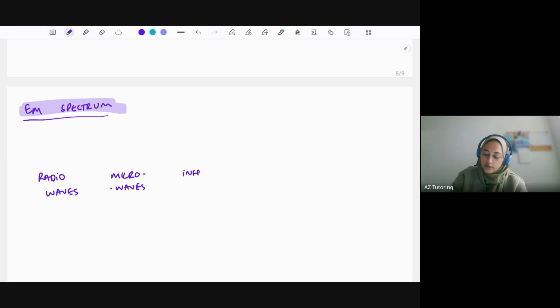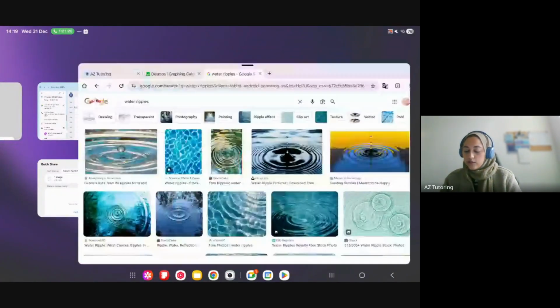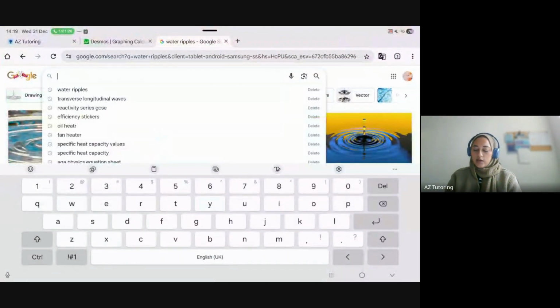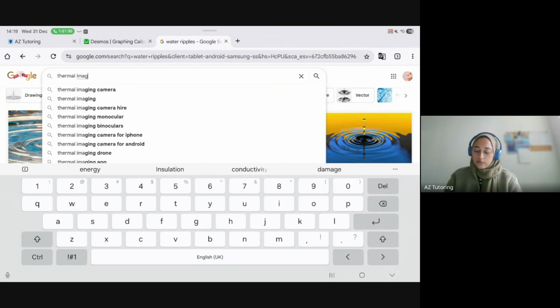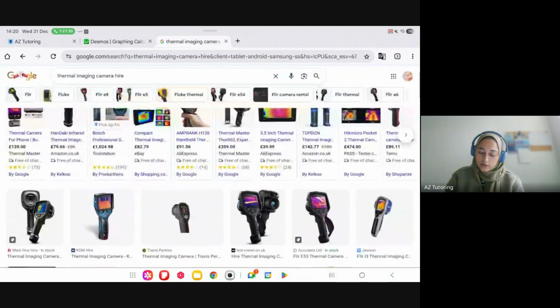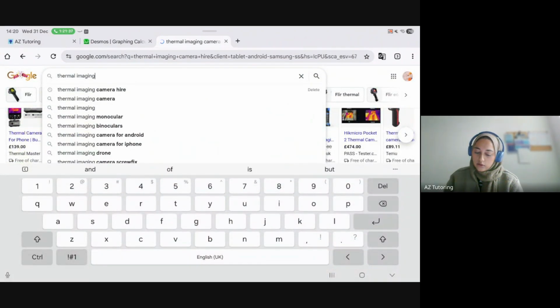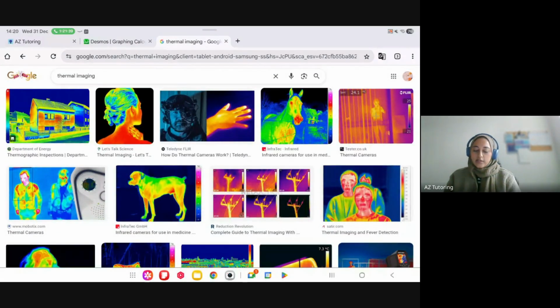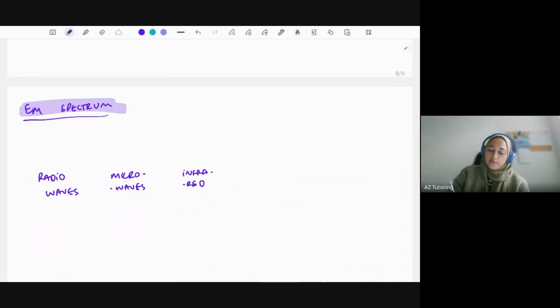After that, we've got infrared. Now, a common infrared example that I think of is thermal imaging. So when police go inside a house and it's dark and they get pictures like this on the camera, I just want to image. So like this is infrared essentially. So the hotter parts will be redder, whereas the colder parts will be blue. Okay, what have we got after infrared?